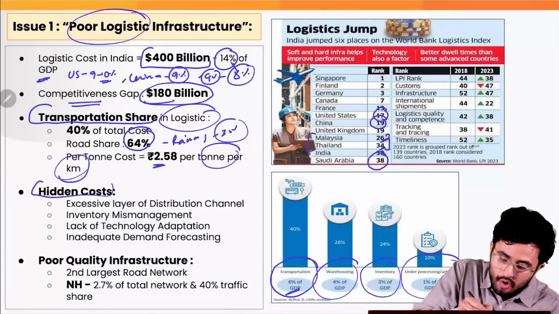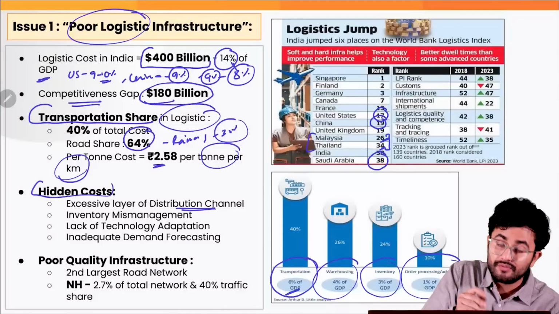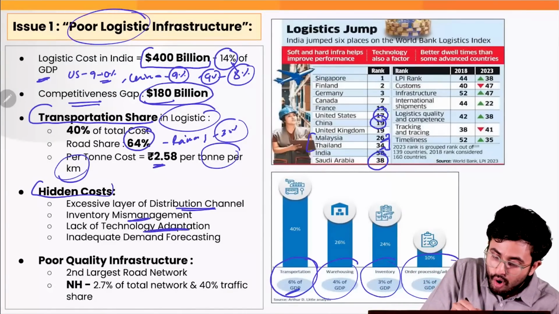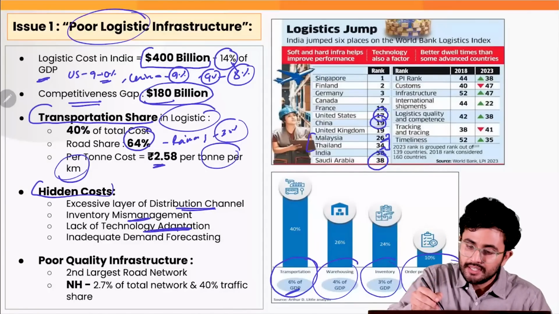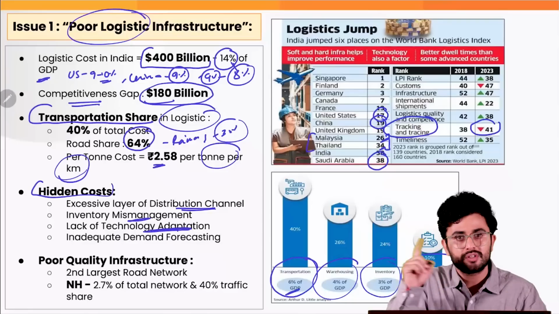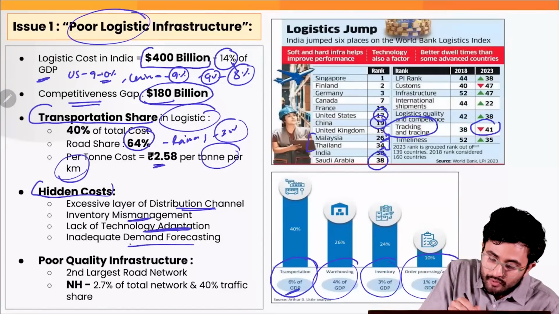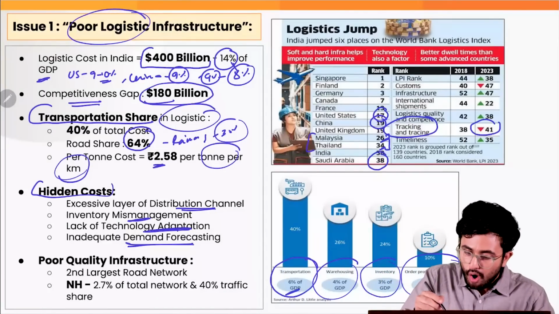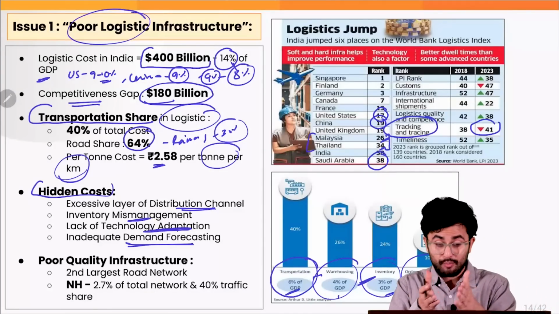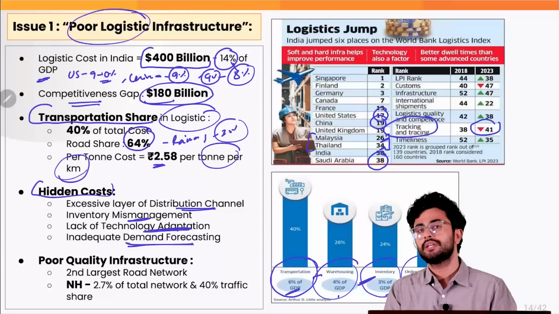Then there are a lot of hidden costs as well, such as the excessive layers of distribution channels which exist, inventory mismanagement, and the lack of technology adaptation, which can be seen in how our ranking has reduced in the tracking and tracing part of the Logistics Performance Index. Then there is inadequate demand forecasting. So all of that leads to high cost of inventory and warehousing, which, if you can see, almost combines to 7% of the GDP.